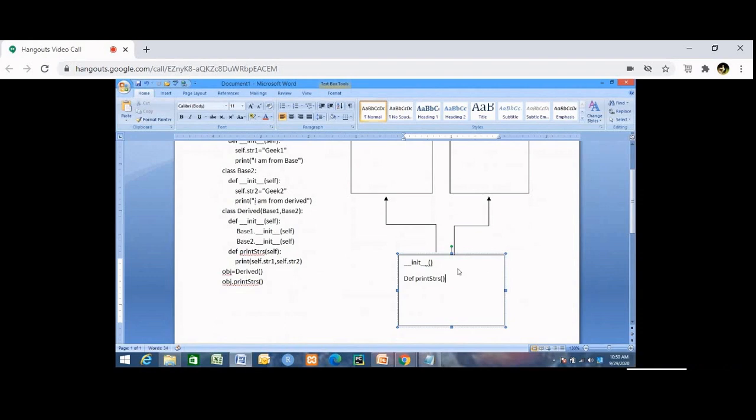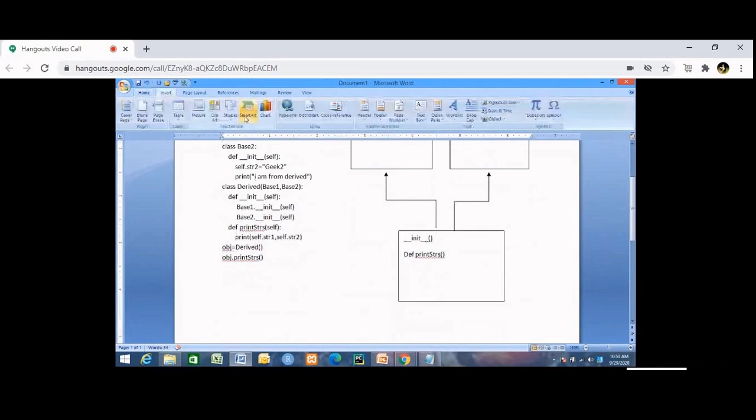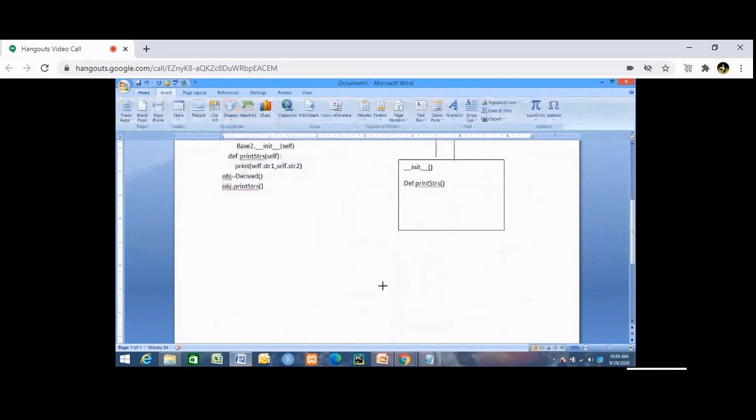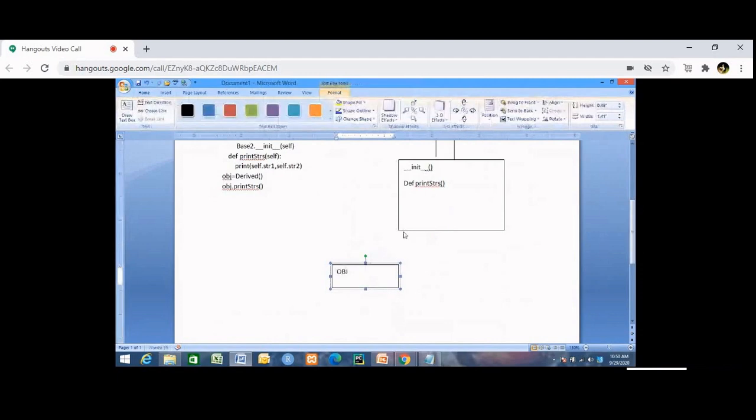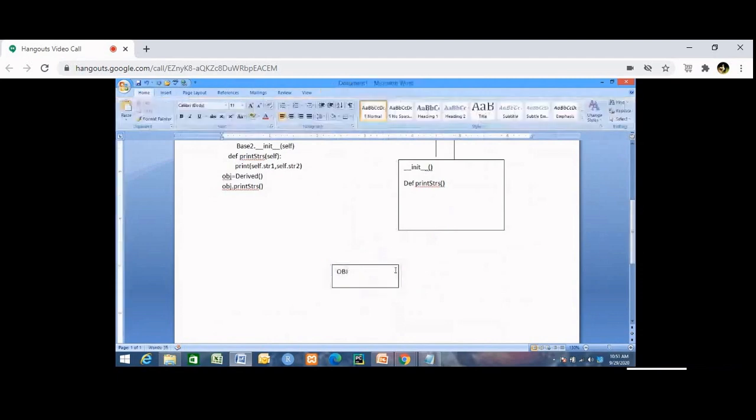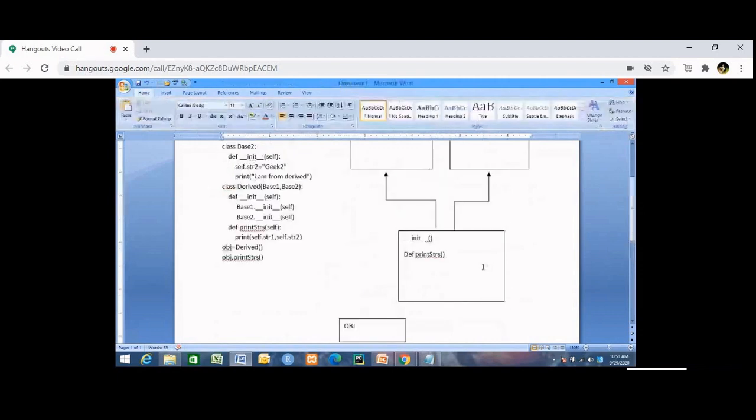One more function is there in the derived class. Now what you are doing, you are creating an object of the derived class. So let me make that object here. This is the object of the derived class, and the name of the object is obj. This object belongs to which class? Derived class.